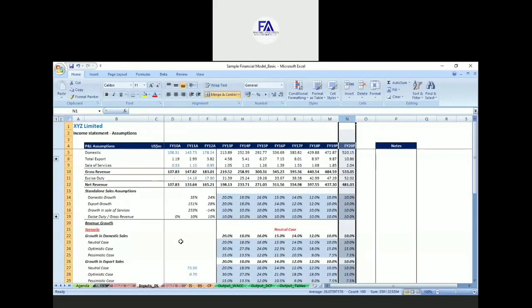It should start from the same cell in each and every sheet, and it should also end at the same column. So your rows and columns are consistent. Always follow this approach.